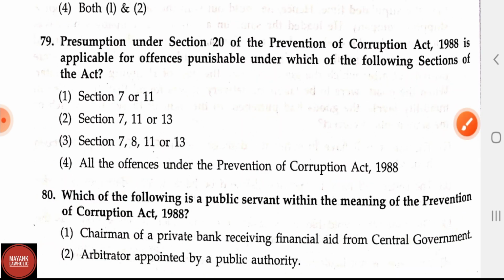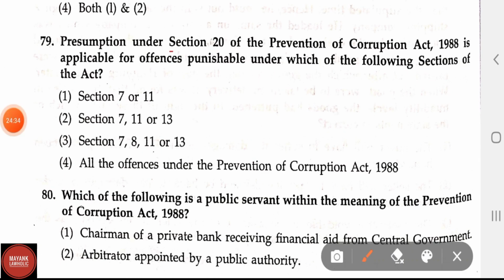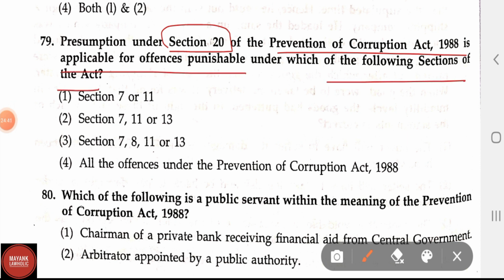Now let us see the question number 79. Presumption under section 20 of the Prevention of Corruption Act 1988 is applicable for offences punishable under which of the following sections of the Act? Options are section 7 or 11. Option 2, section 7, 11 or 13. Option 3, section 7, 8, 11 or 13. And option 4, all the offences under the Prevention of Corruption Act 1988. Here the correct answer is option 1, section 7 or 11. Section 20 talks about the presumption where public servant accepts gratification other than legal remuneration.